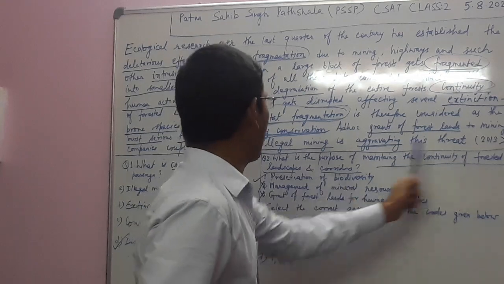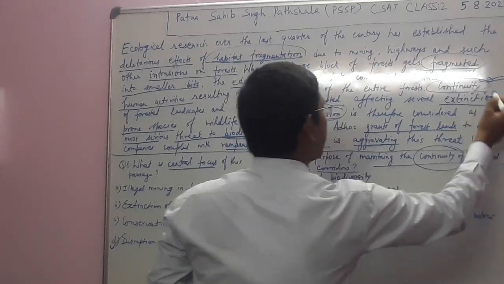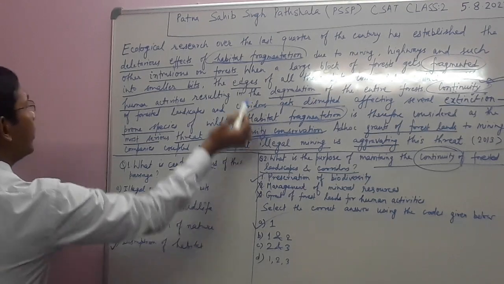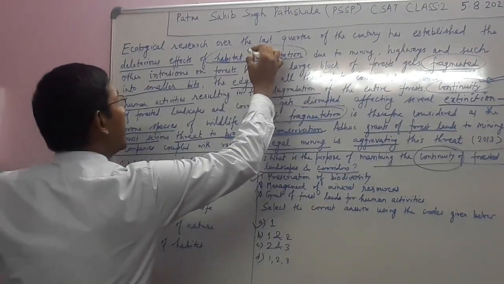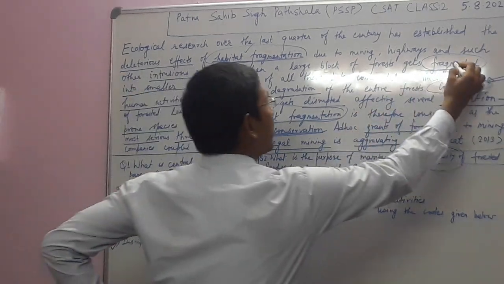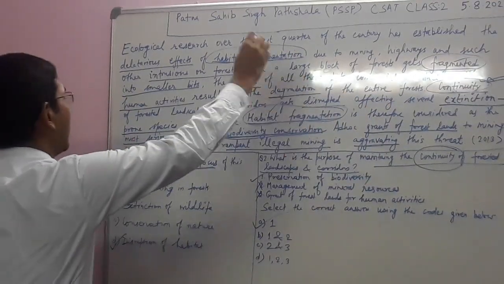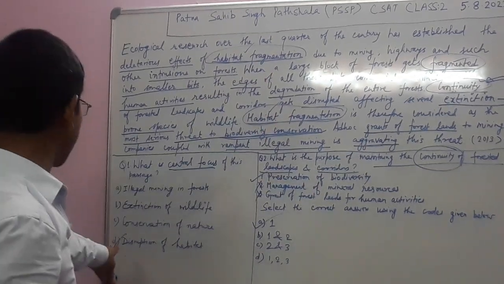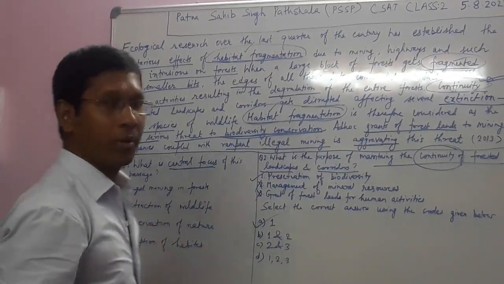For continuity of forested landscapes, mark the word continuity in the question, go to the passage and search for continuity. For the central focus of the passage, you can easily understand the central theme is habitat fragmentation. You can see at several places habitat fragmentation has been discussed. So the central focus is habitat fragmentation.